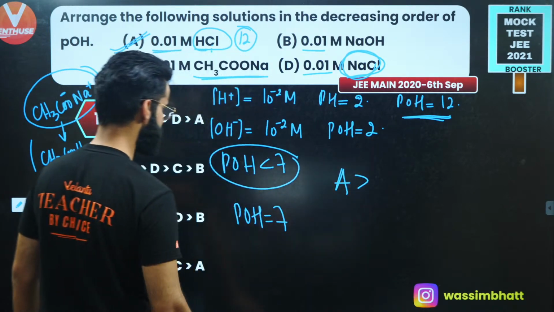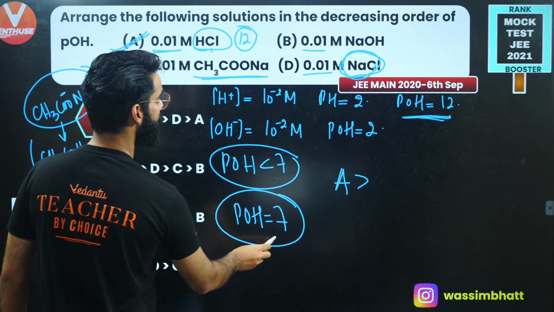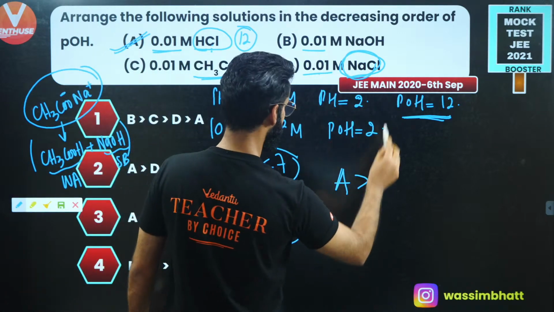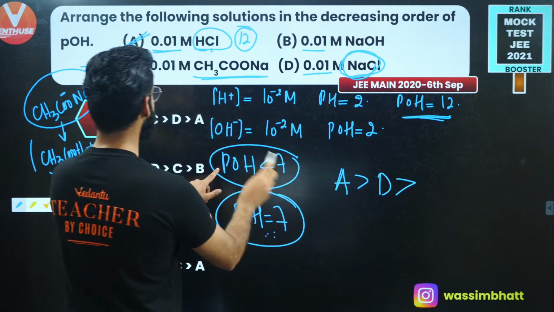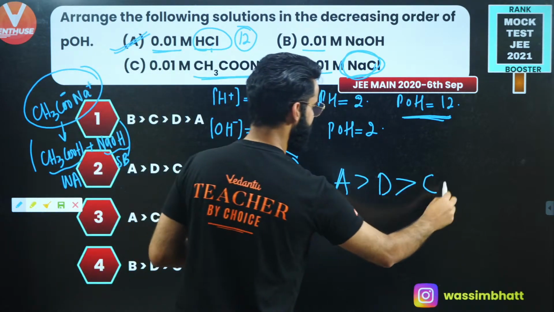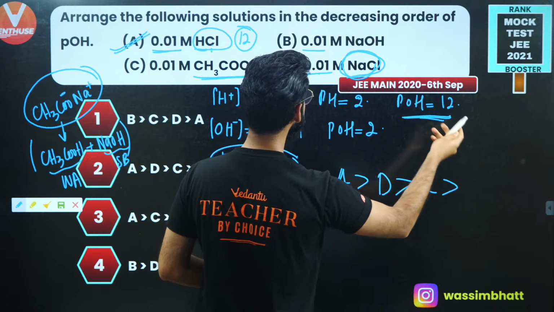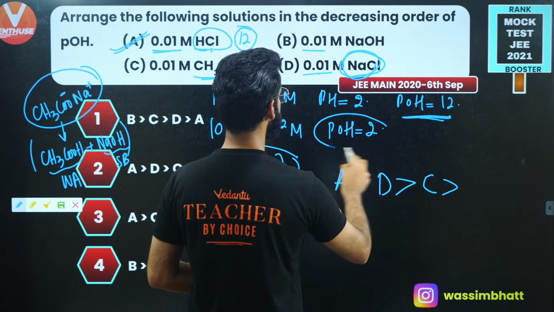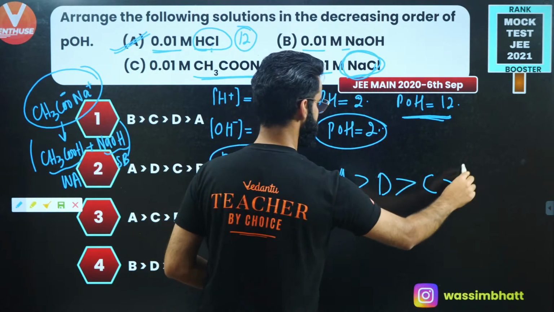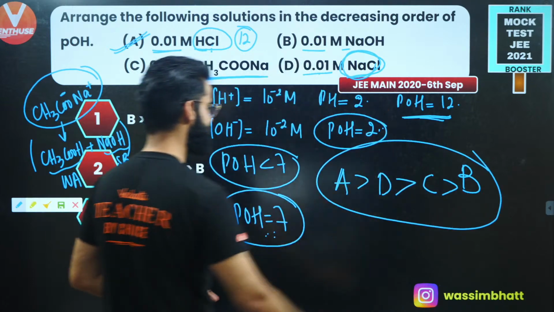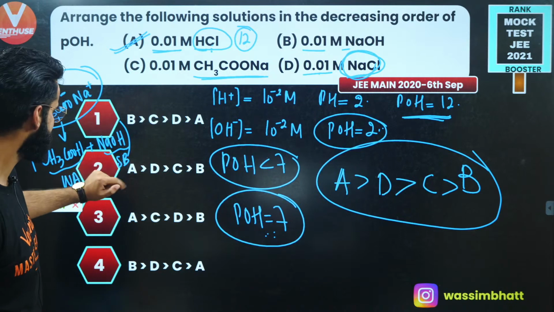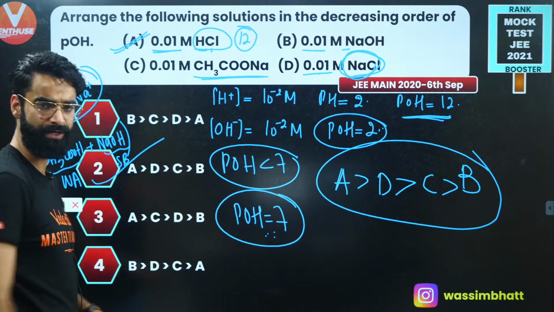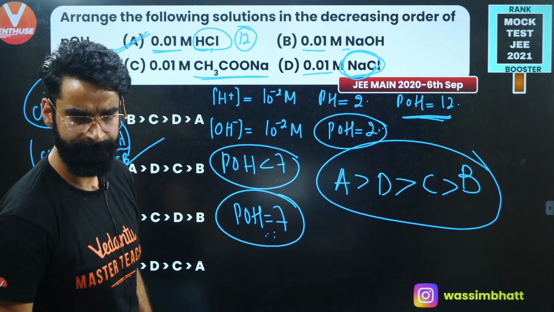After that comes pOH 7, which is for D. After A, D will come. After D, the pOH less than 7 will come, that means C. And then at the end you have pOH 2, which is for NaOH, that is B. So this is the decreasing order of pOH: A, D, C, B. Is there any option resembling this? The second option is the one which is correct among all.